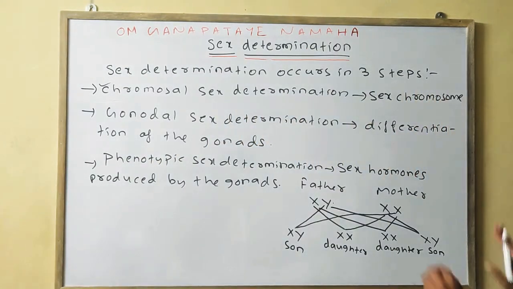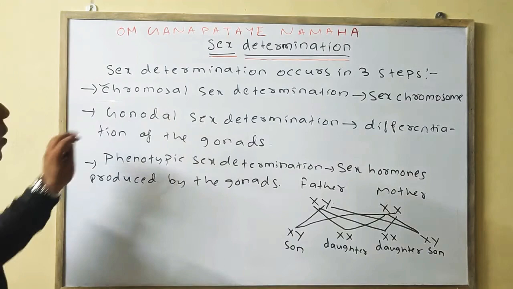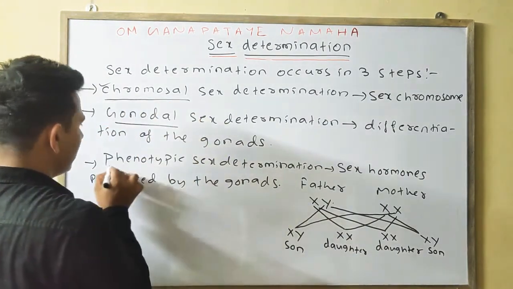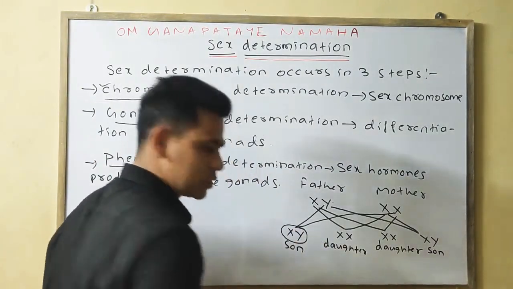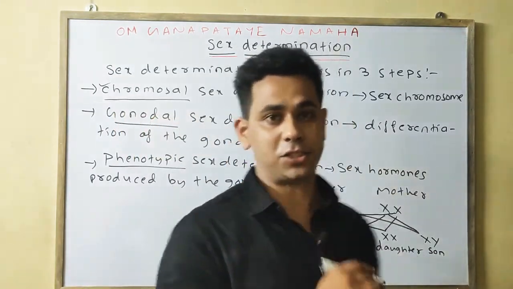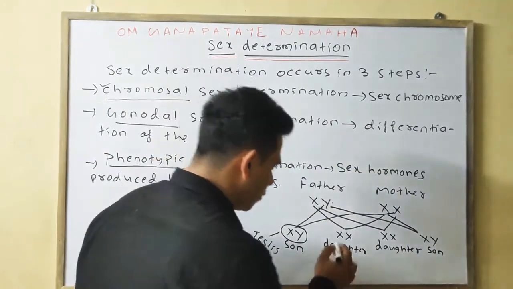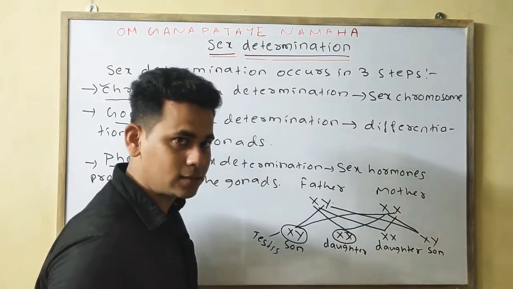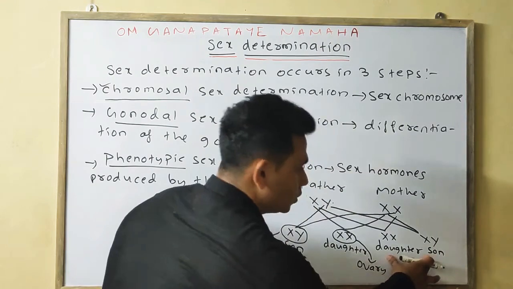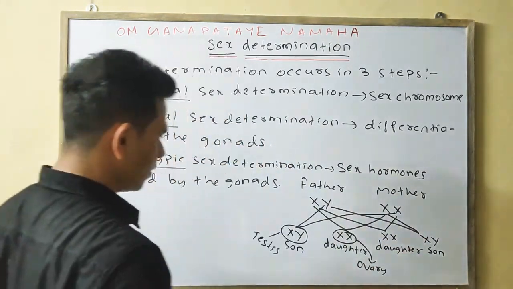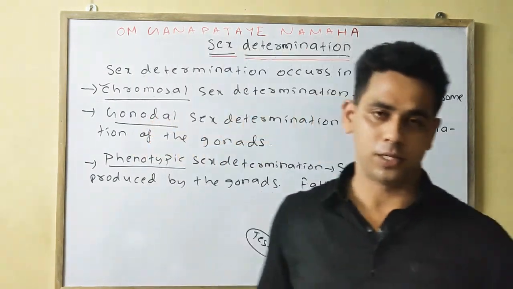So this was on the basis of the sex chromosome. The first step is called chromosomal sex determination. Then we'll go for the gonadal, then the phenotypic. As XY is present, it will develop testis, the male gonad. Whereas XX will develop the female gonad, that is the ovary, and the same goes for these two cases also. So this is the second step, which is the gonadal sex determination.